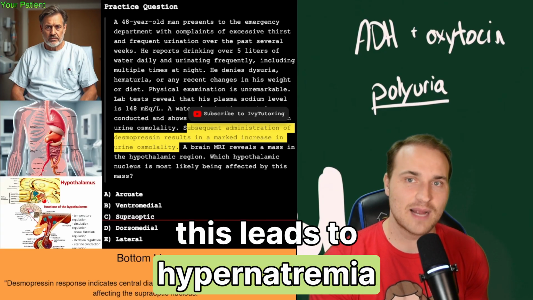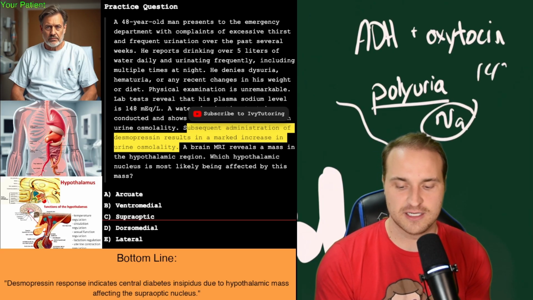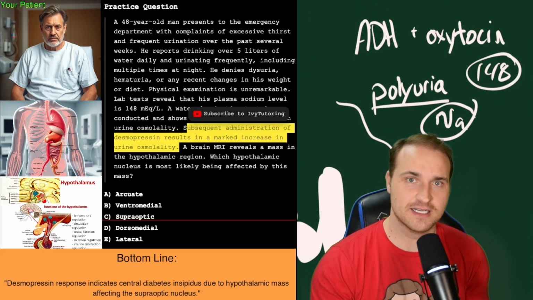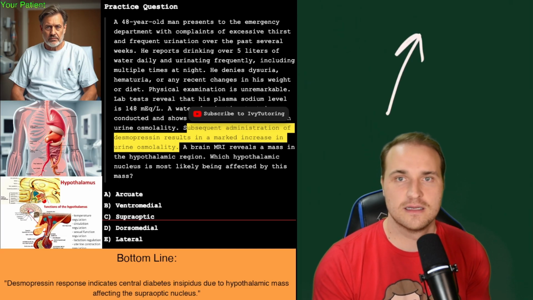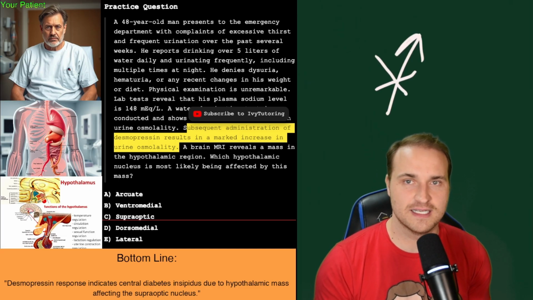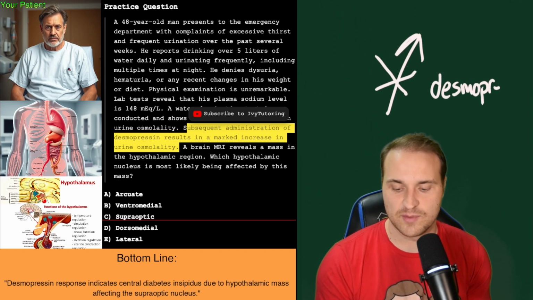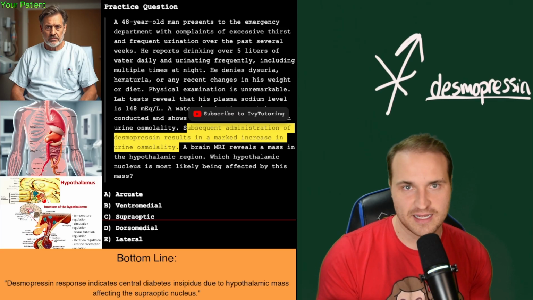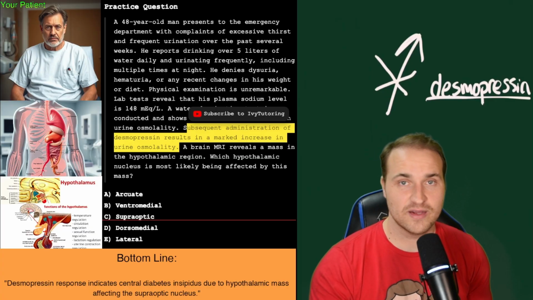But this leads to hypernatremia because all of that water is gone. And so what's left is that sodium. And that's why it was elevated at 148 in this question. Now, a water deprivation test is the gold standard for this condition. Because if the urine osmolality, the urine concentration, does not rise with dehydration, but it does rise after you give them a medication called desmopressin, that points to central diabetes insipidus versus nephrogenic. Because in nephrogenic, desmopressin has no effect. And I'll explain that in a second.